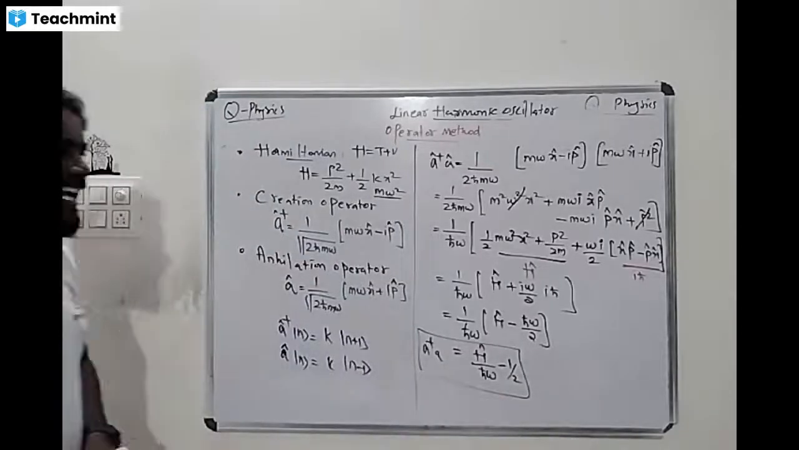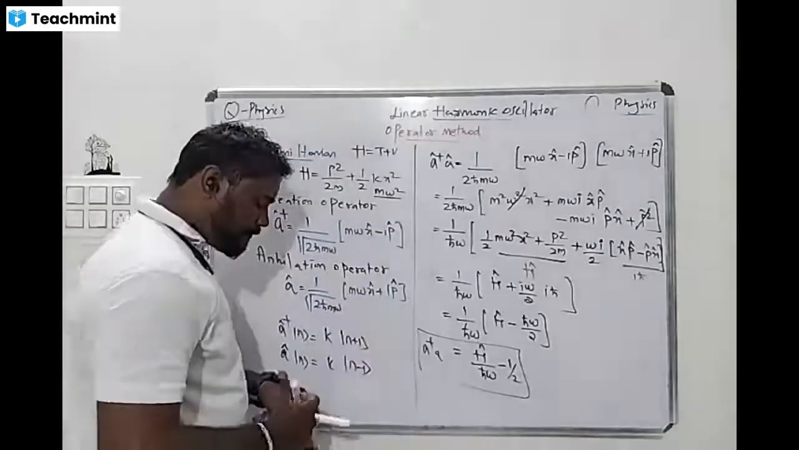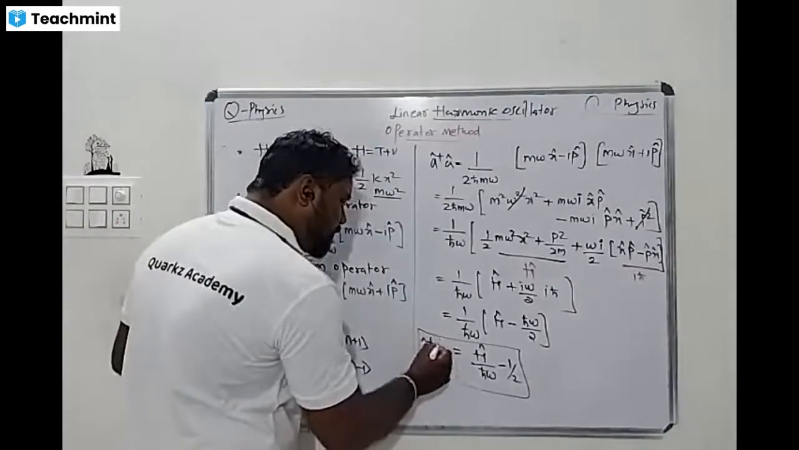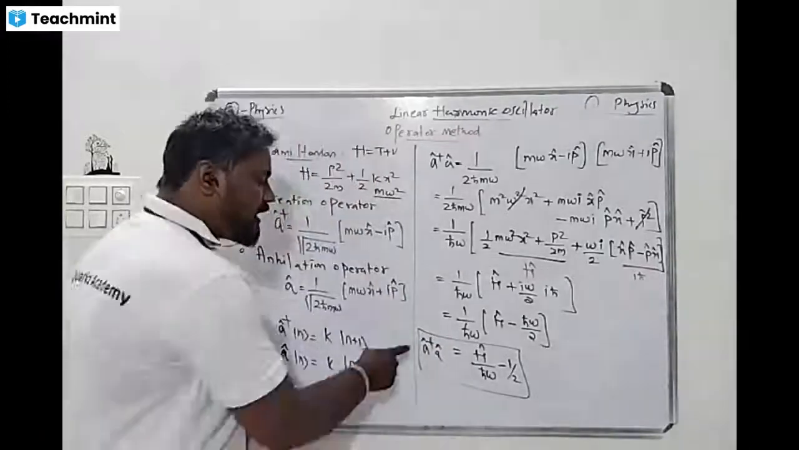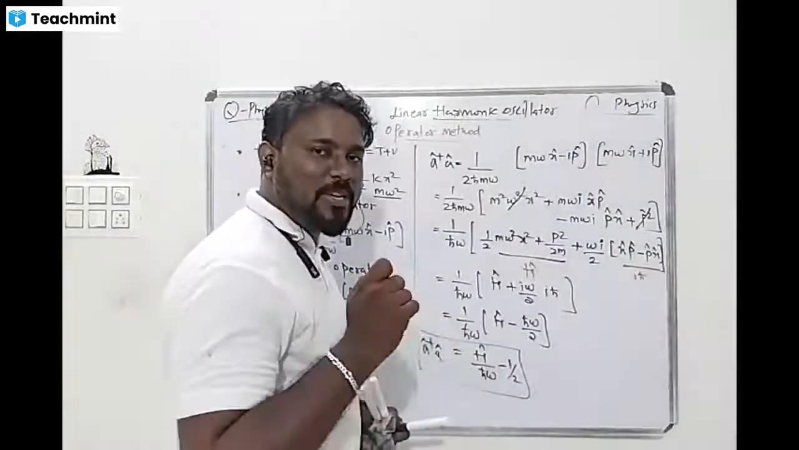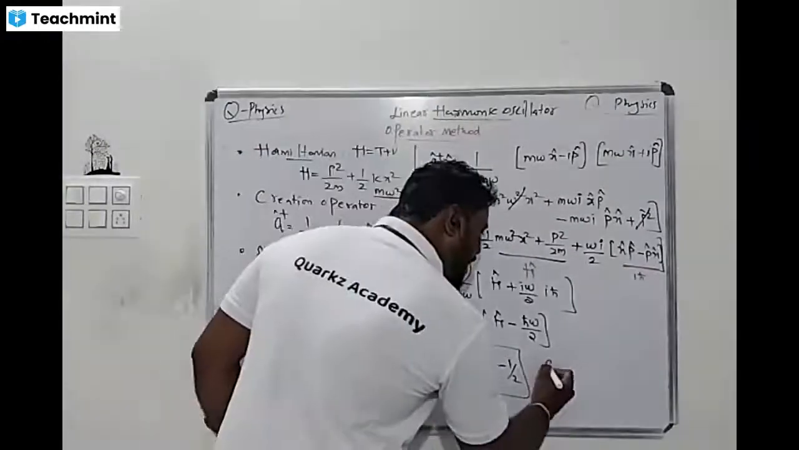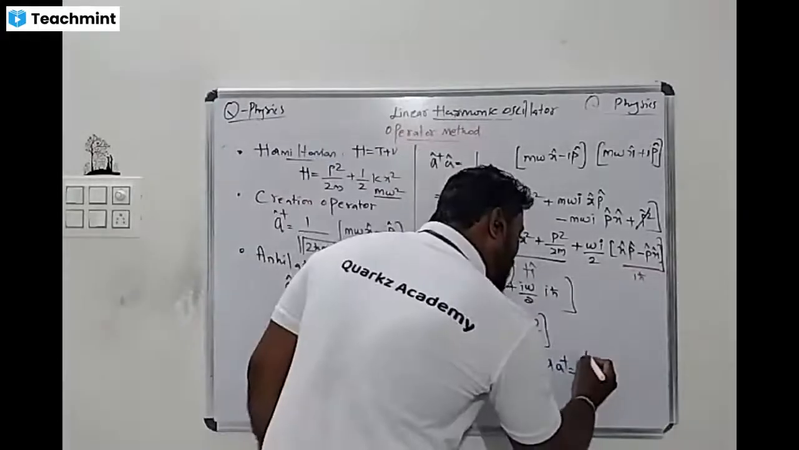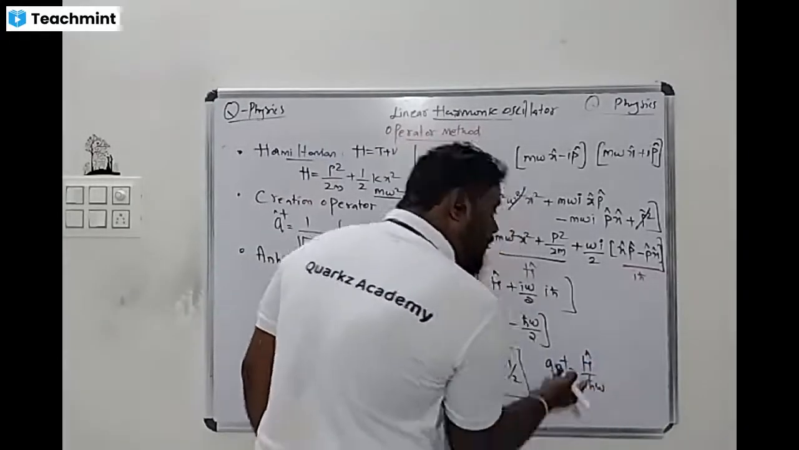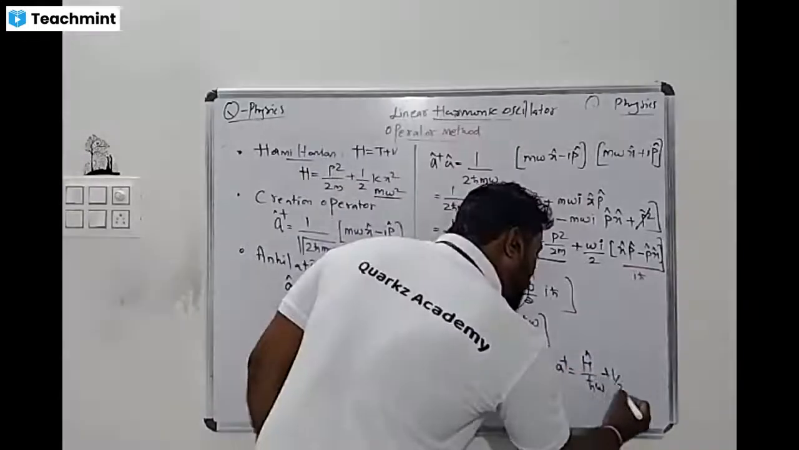So now tell me, what is A dagger A? A dagger A is the Hamiltonian divided by ħω minus 1 by 2. So A dagger A is the Hamiltonian operator divided by ħω minus 1 by 2. And for A A dagger, what do we get? It is the same way: Hamiltonian divided by ħω plus 1 by 2. This is a very important thing.